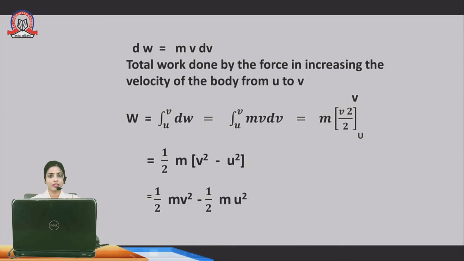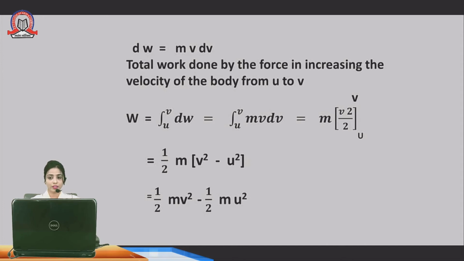Dear student, here we have used the formula: integration of x raised to n is equal to x raised to n plus 1 upon n plus 1. So we get m v square upon 2. Then we take upper limit minus lower limit. The upper limit is v and the lower limit is u. Now we substitute the upper limit minus lower limit, as we calculate the work energy theorem. So 1 upon 2 m, upper limit v square, and lower limit minus u square.